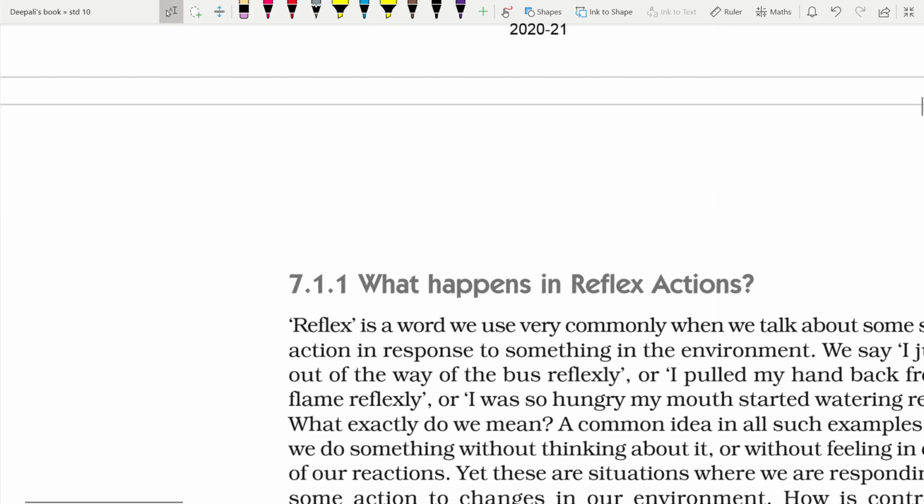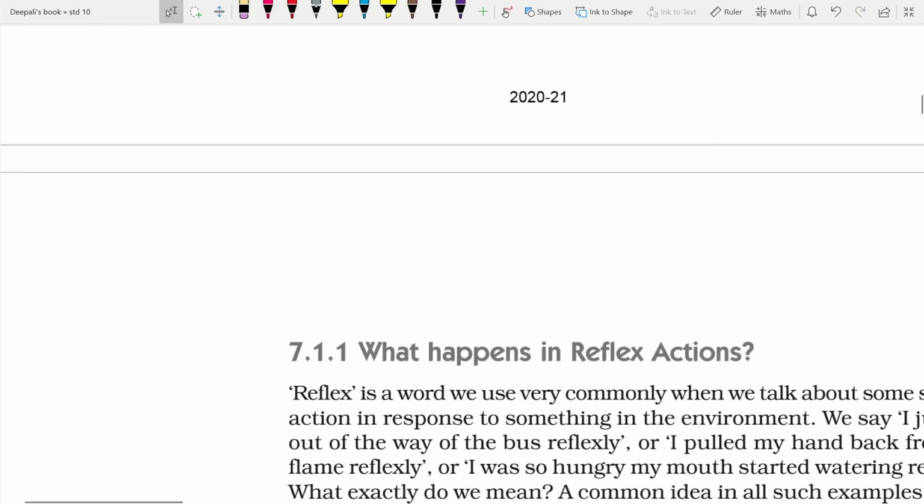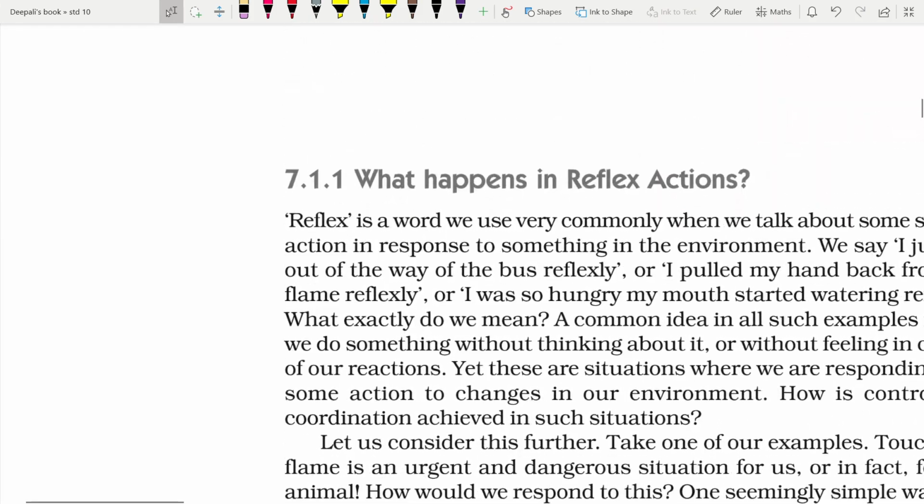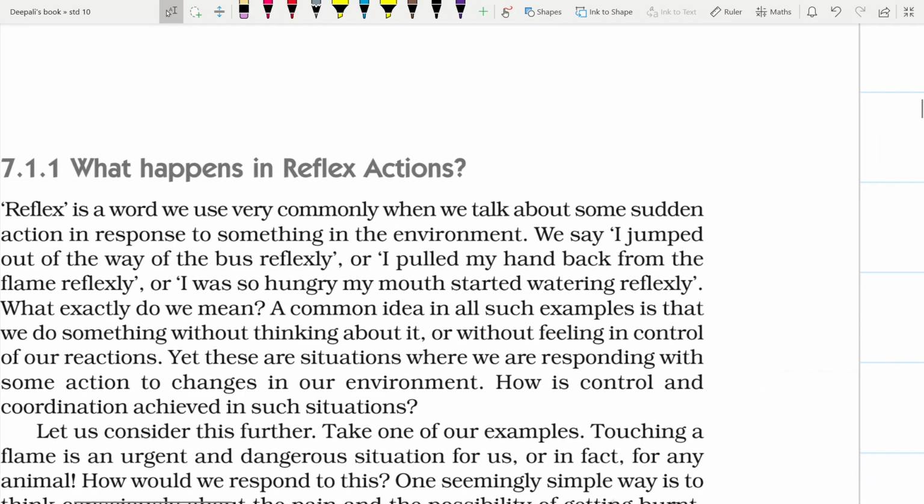Is this part of the chapter very clear? Next, we are going to understand about reflex action. Thank you.